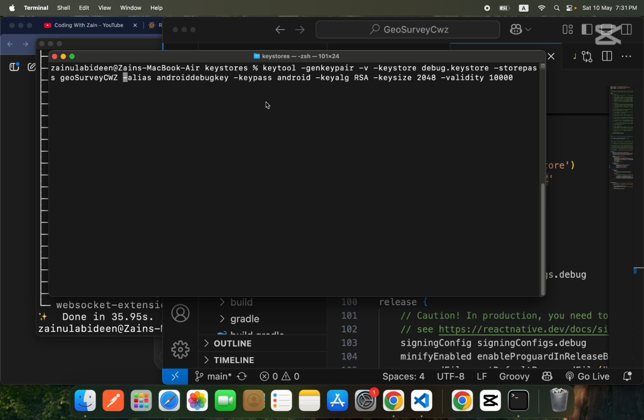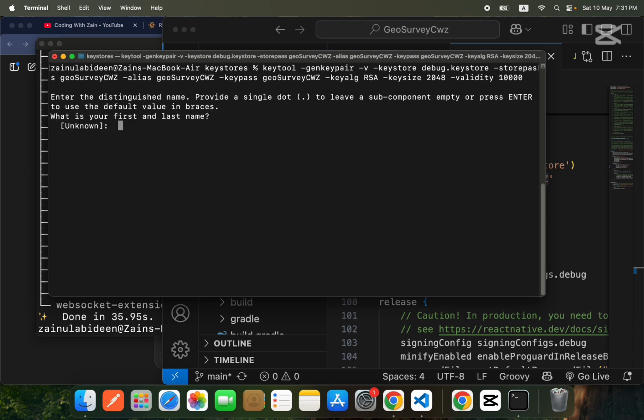And keytool, keystore, debug keystore password, and guys, I will also replace this with mine, and the key password, guys, is also according to my project. Now I just need to press enter, guys.